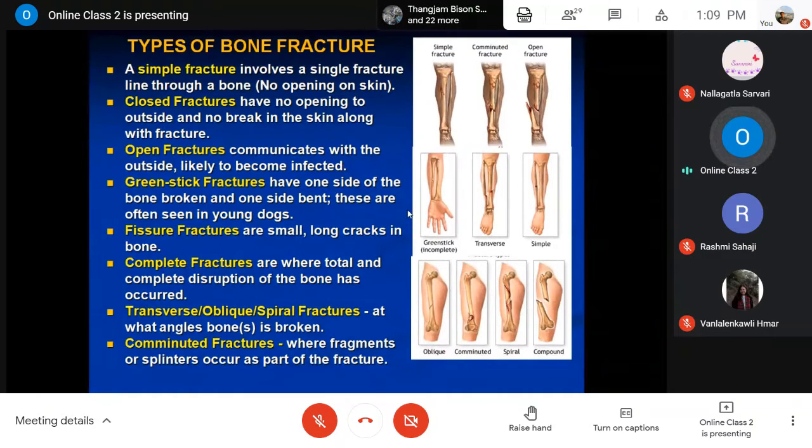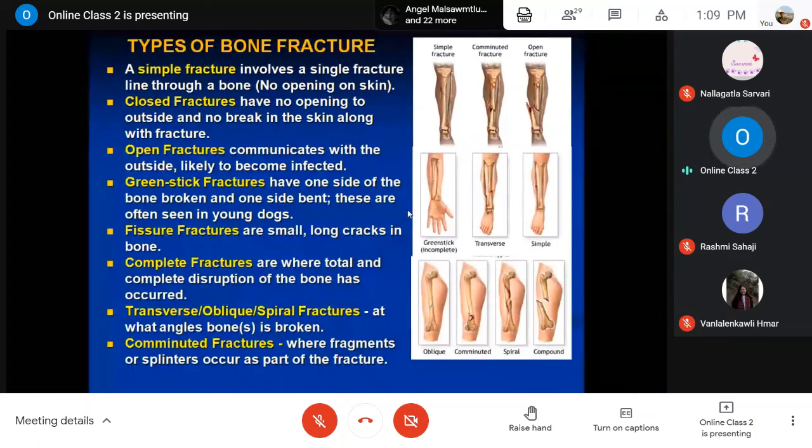So this way, when a long bone, for example, shows a break on one side only, not both sides, this kind of fracture is known as green stick fracture, and it is commonly found in young dogs when the bone is a little bit soft. It is not as hard as in the other cases, right?